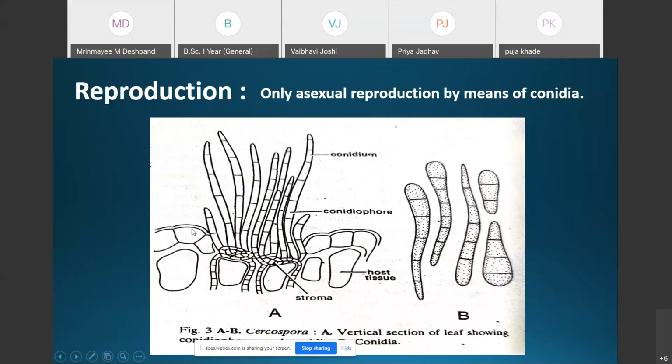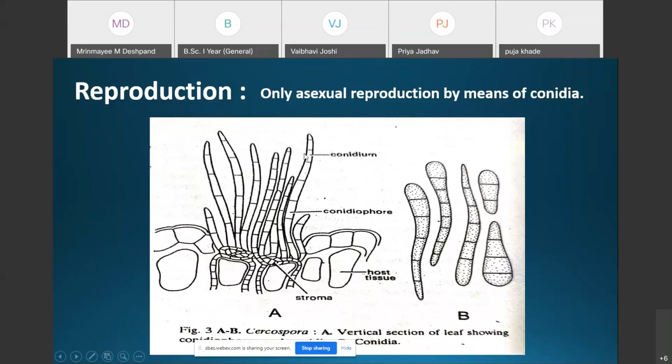Here you can see that from the stroma there arise the thin-walled, septate and unbranched conidiophores. Each conidiophore produces a conidium at its apex.